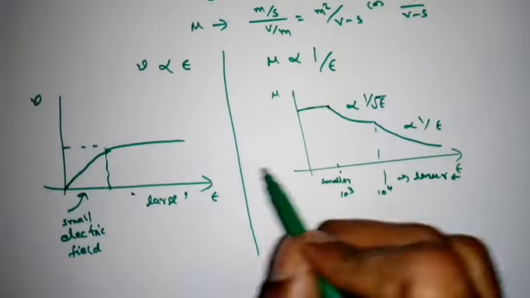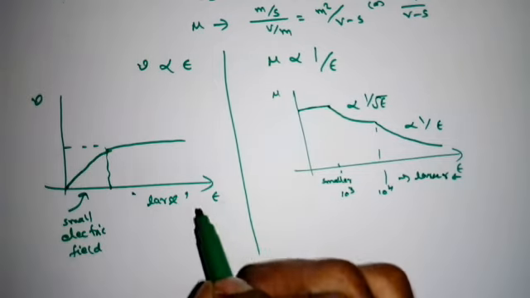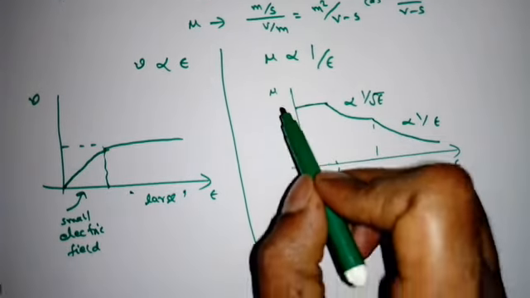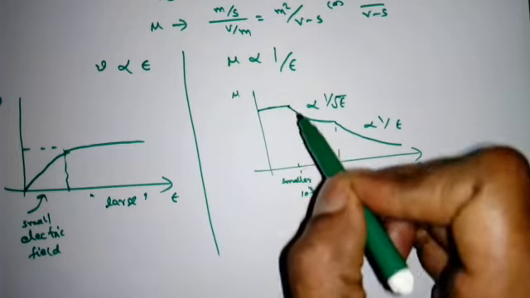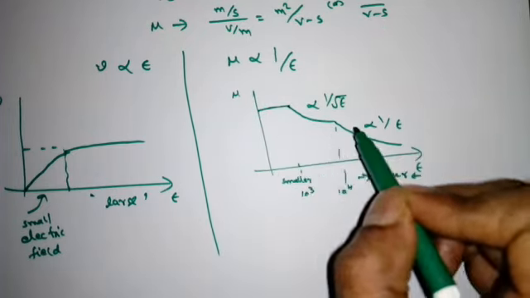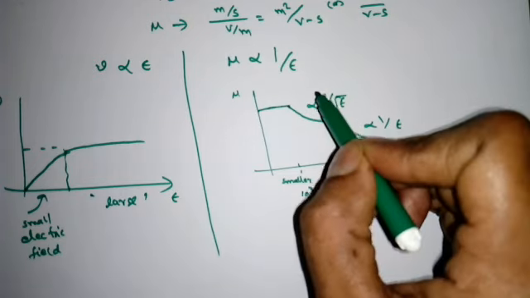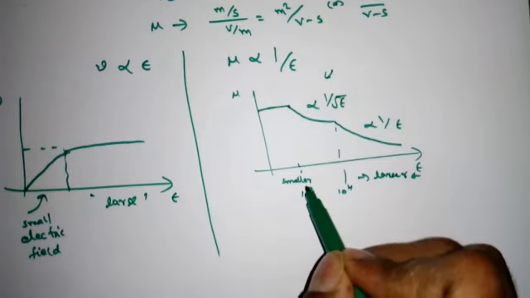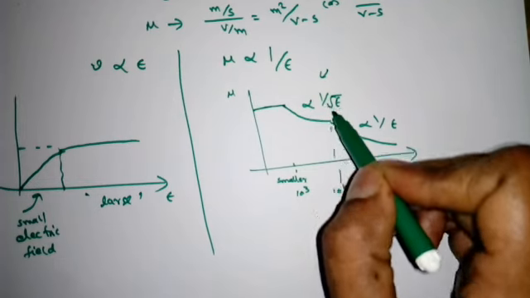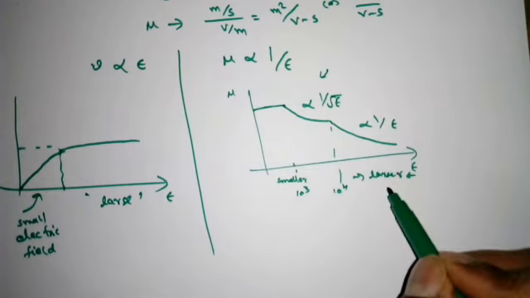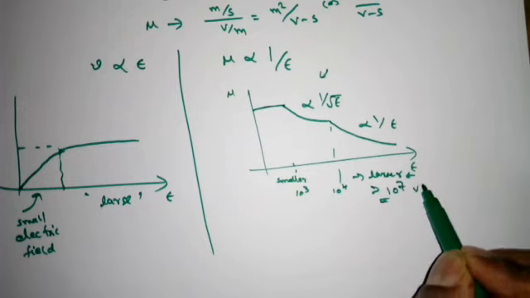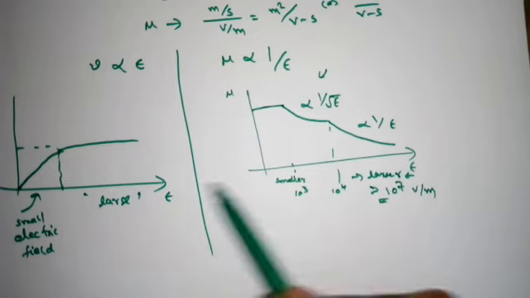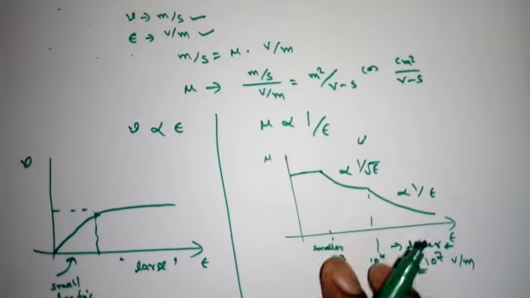So you should remember these two graphs: drift speed versus the electric field and mobility versus the electric field. For smaller electric fields mobility is almost constant, then later it decreases in this manner: from 10 to the power 3 to 10 to the power 4 as 1 by root epsilon, then beyond 10 to the power 4. Generally, a large electric field means 10 to the power 7 volt per meter. You should remember these graphs. So this is about the mobility.